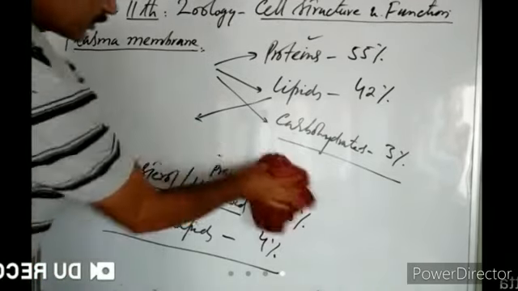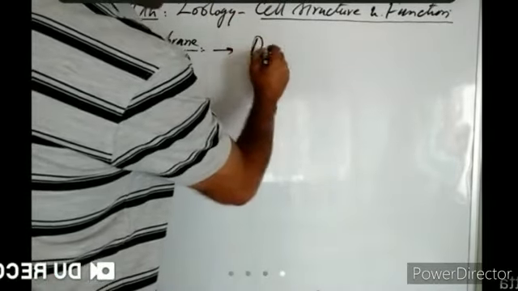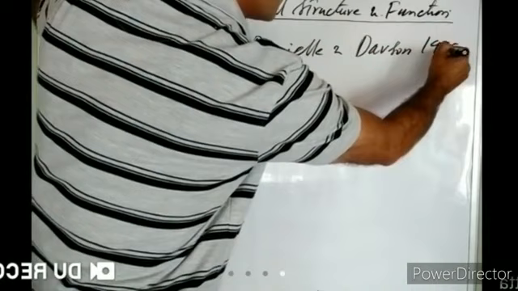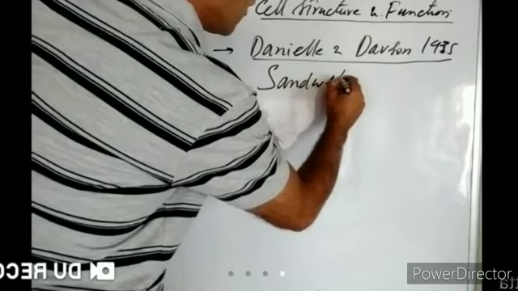The first model which tried to explain the structure of the cell membrane was given by Danielli and Davson in 1935. That model is known as the sandwich model. Danielli and Davson tried to explain the structure of the cell membrane, and they proposed the sandwich model.